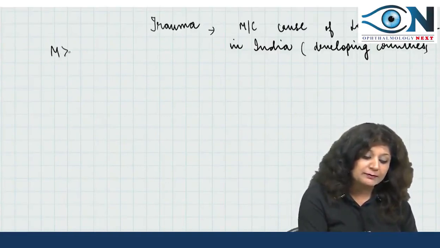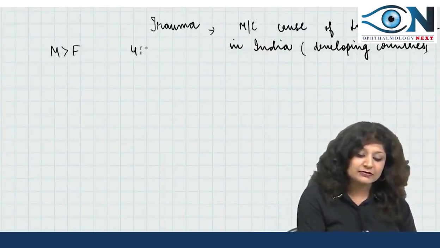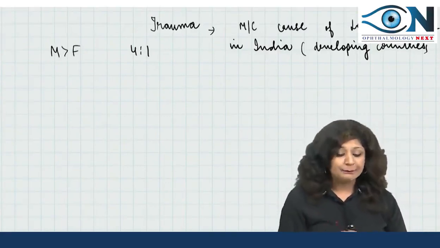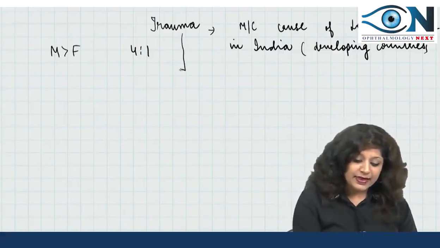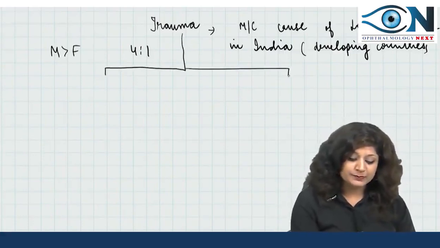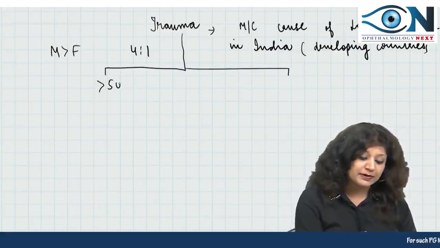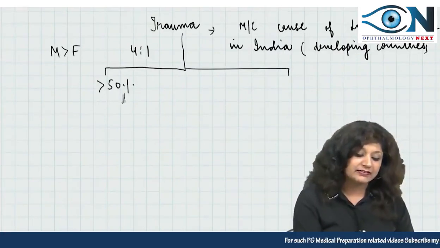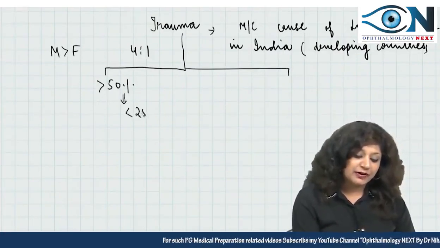It is much more common in males in comparison to females, in the ratio 4:1. When you compare different age groups, more than 50% occurs under 25 years of age.